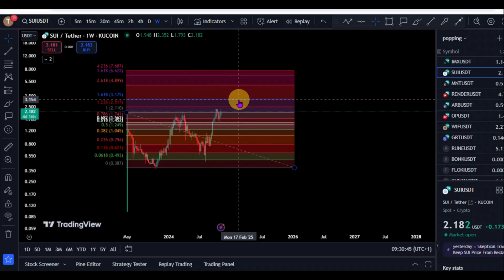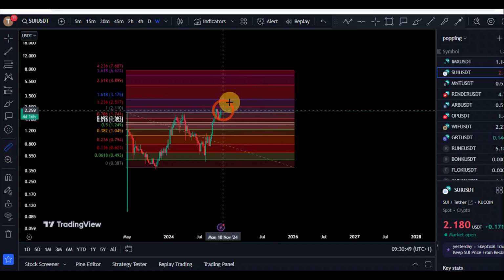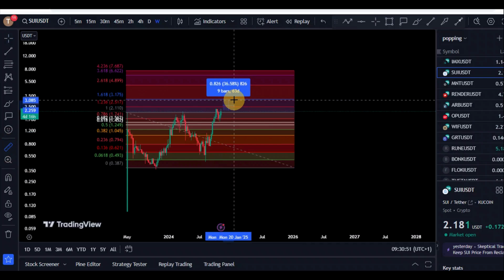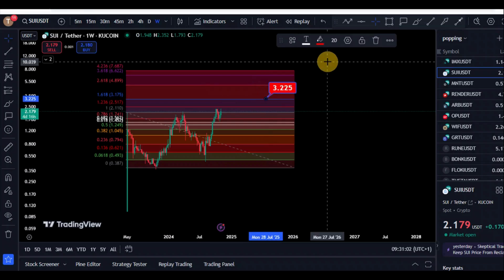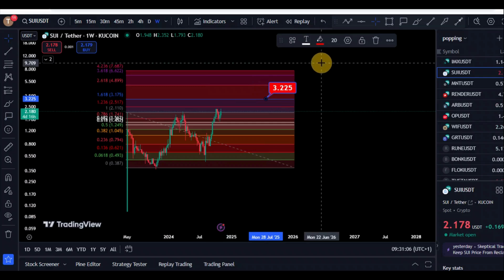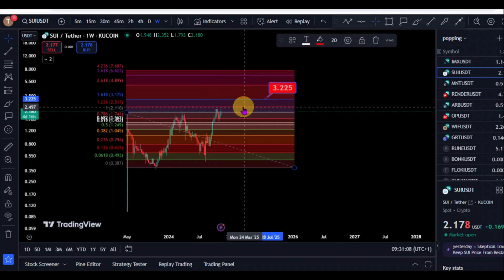So we should expect to see SUI minimum in November push towards those 1.618, which could be the $3.17. So we could see another 40% push in November alone for SUI, which could put SUI exactly at that $3.2 level, right? So we should expect even more push to the upside right here for SUI based on the post-election theory. And we will continue to watch SUI and give you updates as regards SUI right here on the channel.